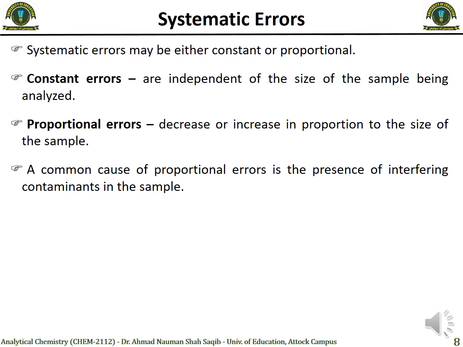To illustrate this, say you have a sample and you are analyzing copper, to find the concentration of copper, and the method you are using is also applicable for zinc. So if you have a sample which has 20 mg per liter of copper and 2 mg per liter of zinc, when you analyze that copper sample, if zinc as an interferent also reacts and gives a value, you will get the signal for both copper and zinc. In such a case, if you increase the sample volume, because the concentration of zinc is also increasing, you will get more error. So that is proportional to that contaminant present in the sample. Such kinds of errors are known as proportional systematic errors.